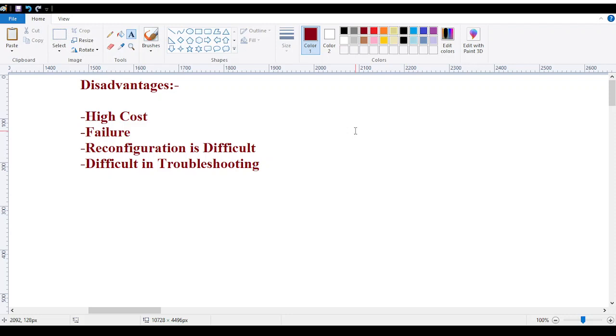Okay, the failure chances are high. If your root node, your upper node, is not working, it means the thing will not work. Just like in the parent child hierarchy, if the upper one is not working, the bottom ones will also not work. That is a failure. Here we also have reconfiguration is difficult. Now you will be saying reconfiguration is difficult, but sir, in your explanation you said easily expandable.